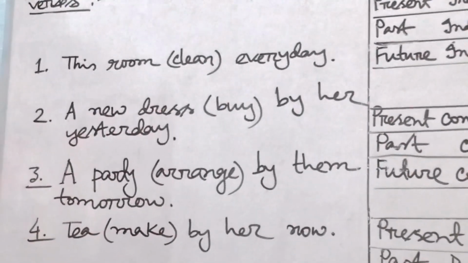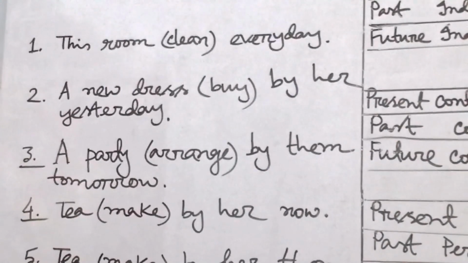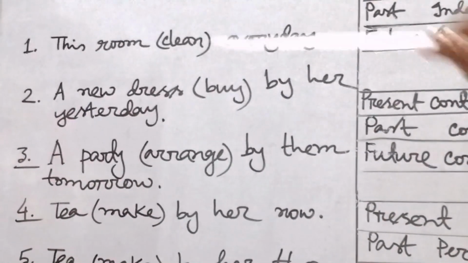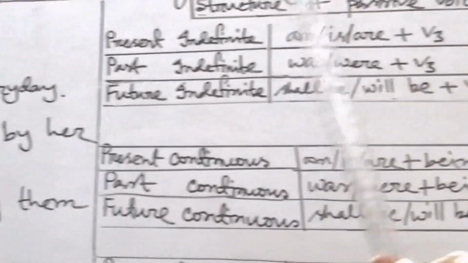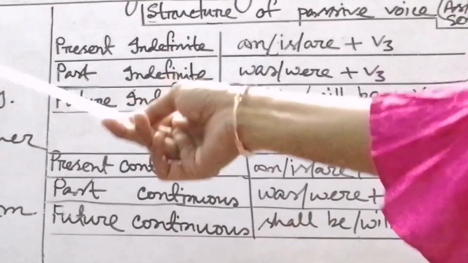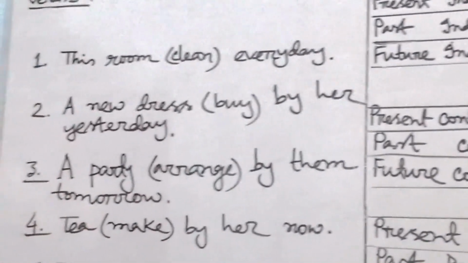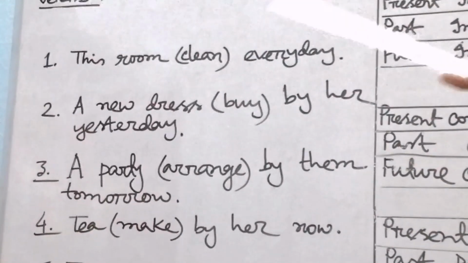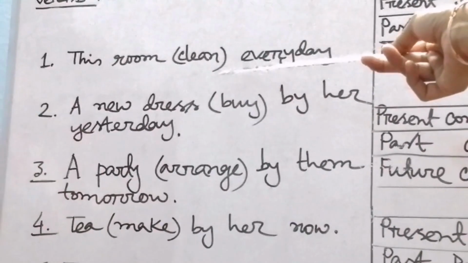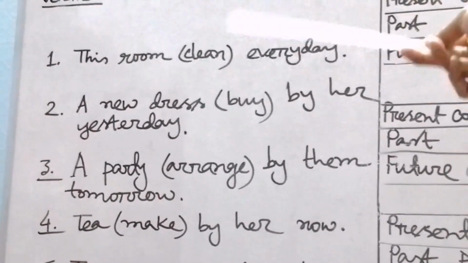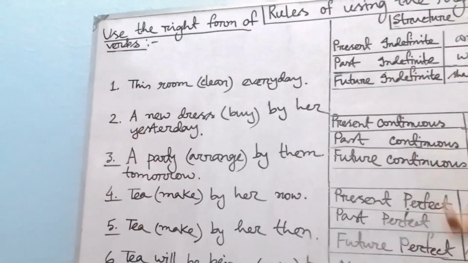Good, I know you will be right. This room is third person singular number, so what will you use here, am, is, or are? Of course is, because this room is third person singular number. And what is the past participle form of clean? Cleaned. So the right answer will be: this room is cleaned every day.